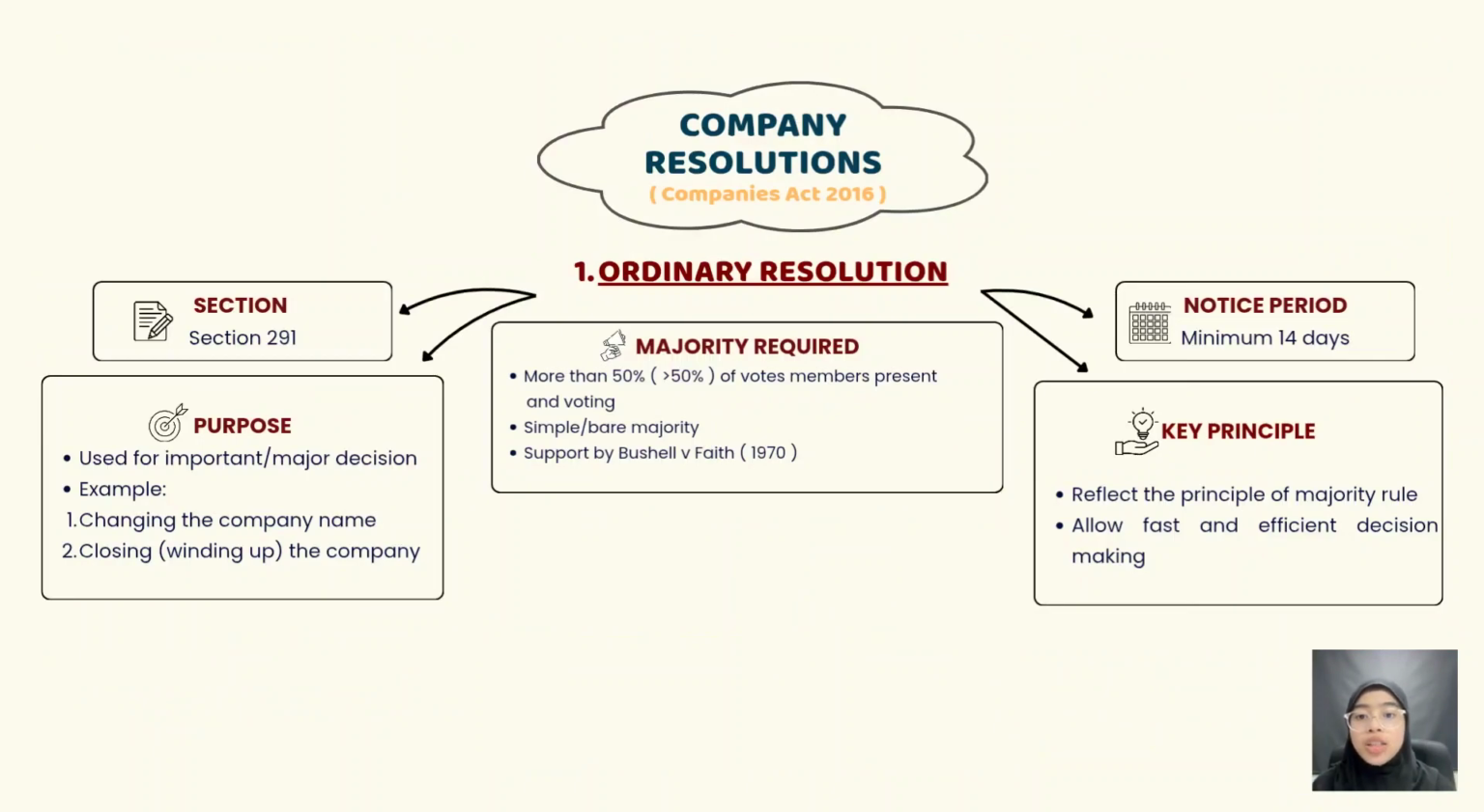First is the ordinary resolution under Section 291. This resolution is used for routine or less significant matters in the company. For the majority required, more than 50% of members present and voting must agree. This is also known as a simple or bare majority.